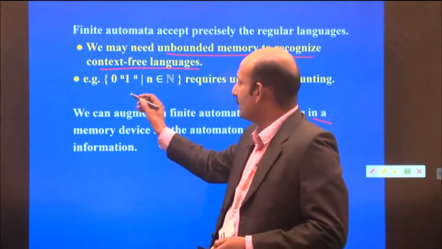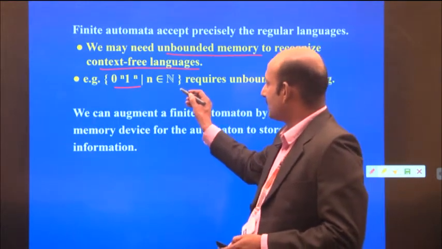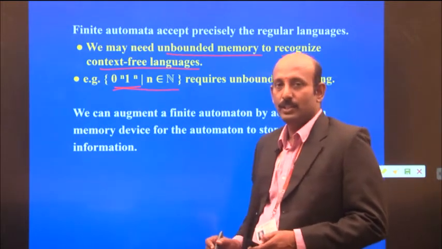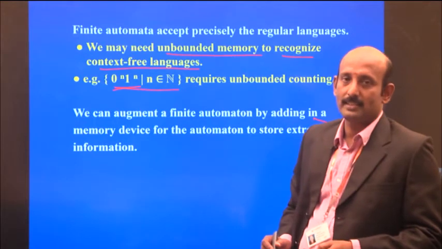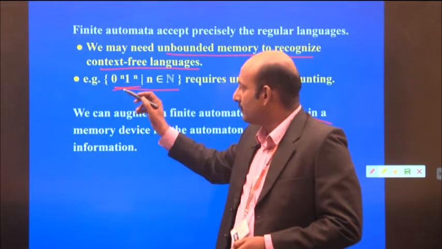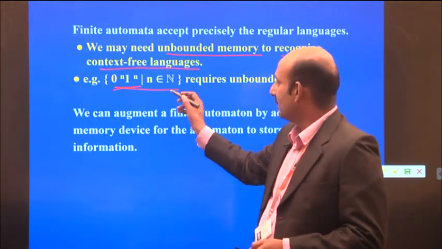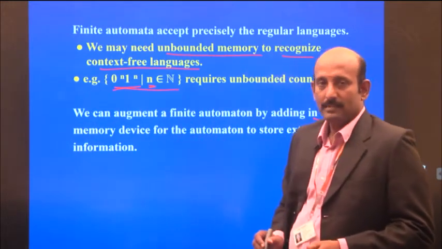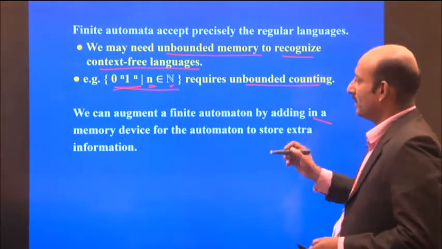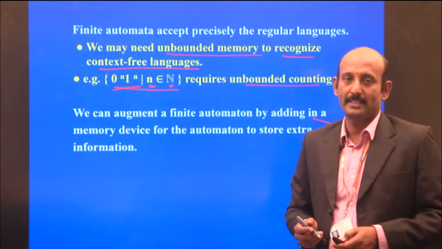For example, we have 0^n 1^n. This is the language consisting of strings of zeros followed by ones, where the number of zeros and the number of ones are the same, because the value of n requires unbounded counting. So we need that unbounded counting, and so we need more memory space.